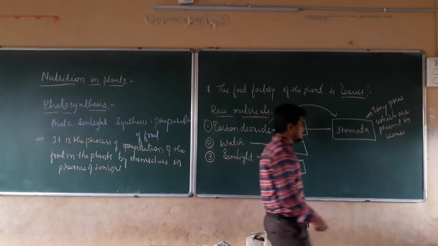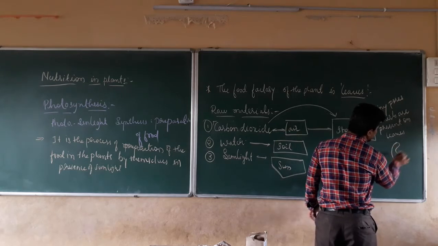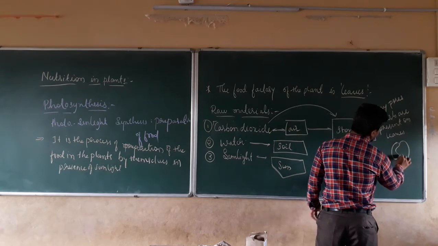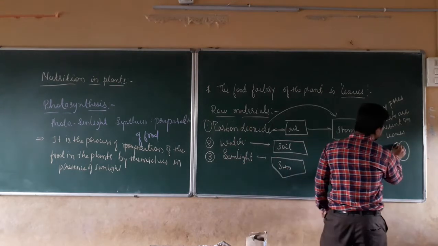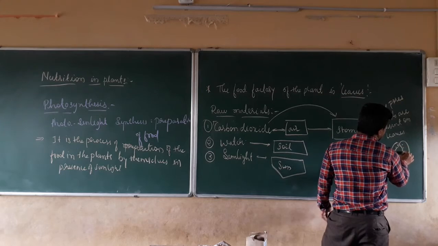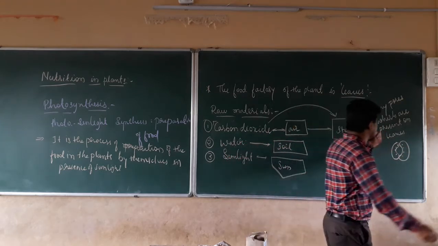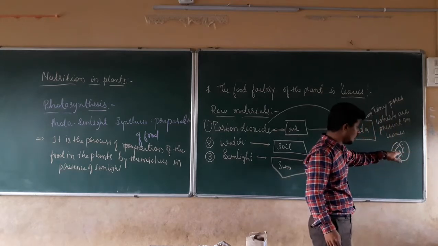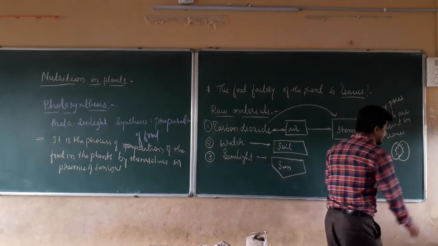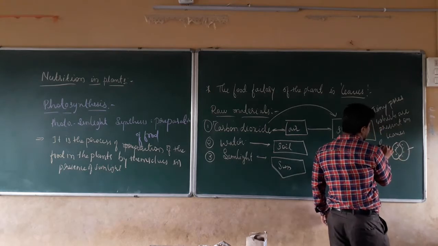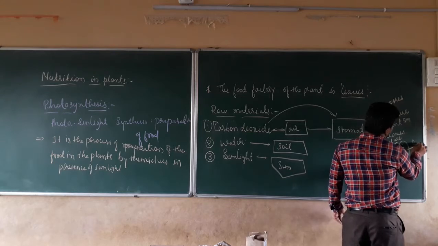Their structure will be like this. The stomata structure will be like this. This type of structure is present in the leaves. These structures help in the intake of carbon dioxide through this pore. This will be the pore, and these are known as guard cells.